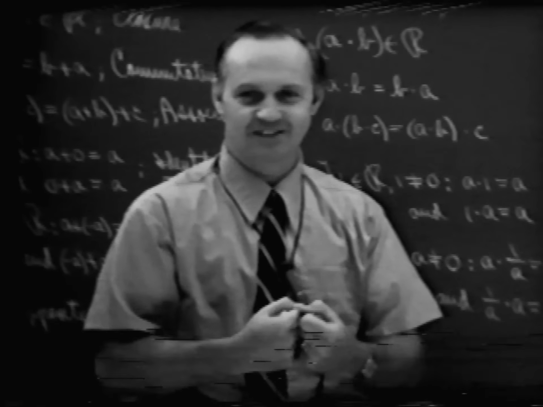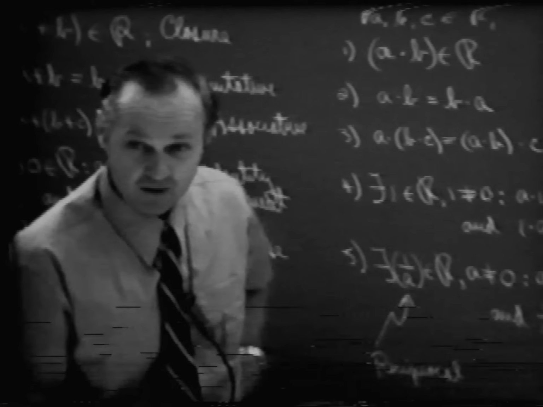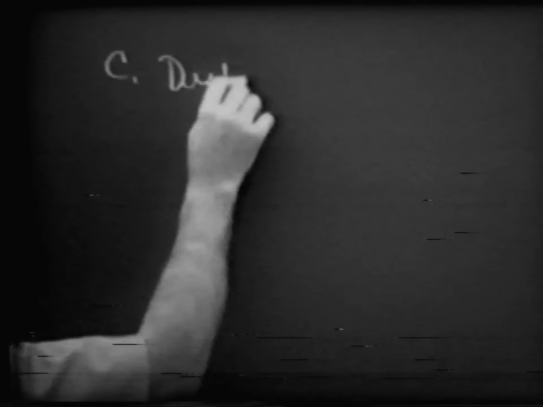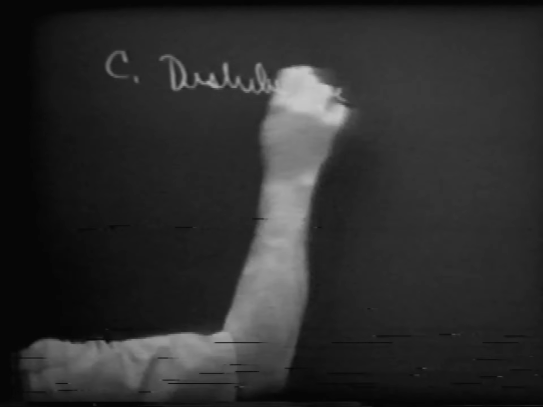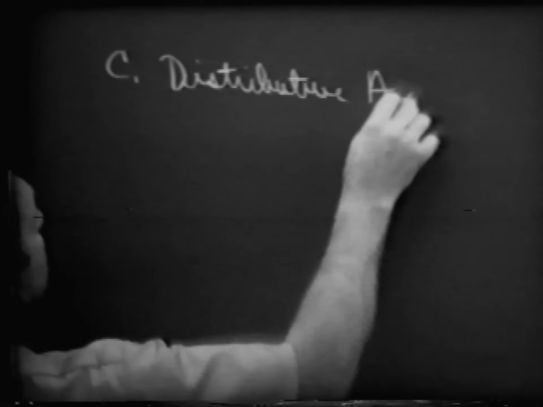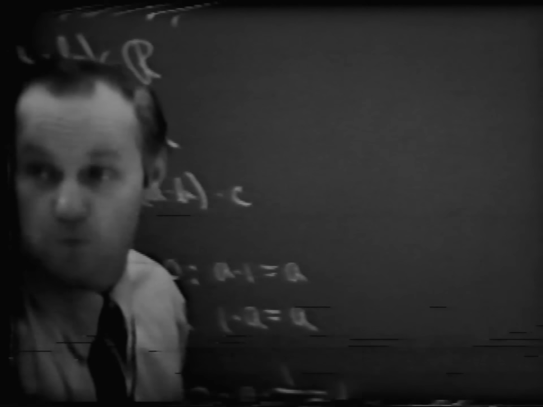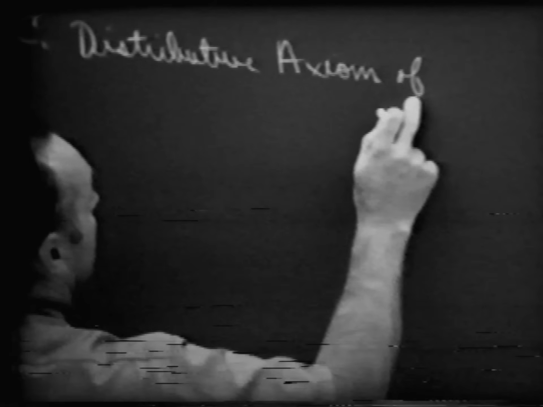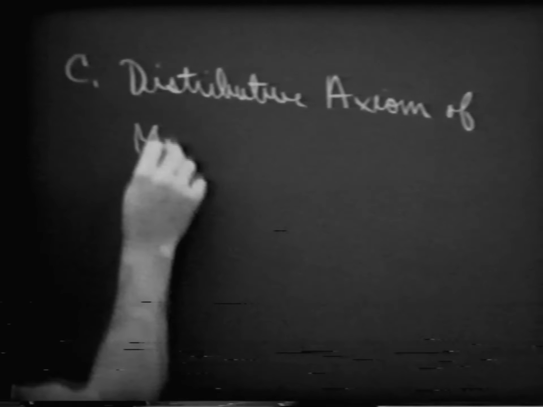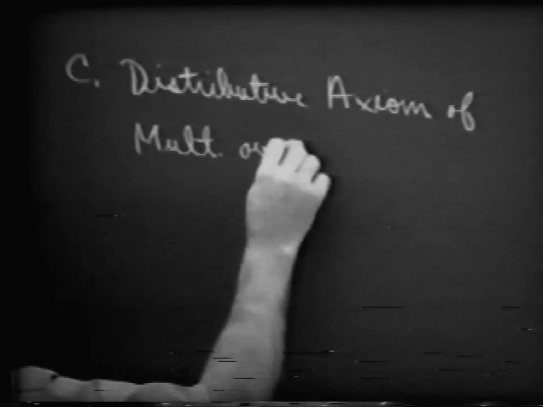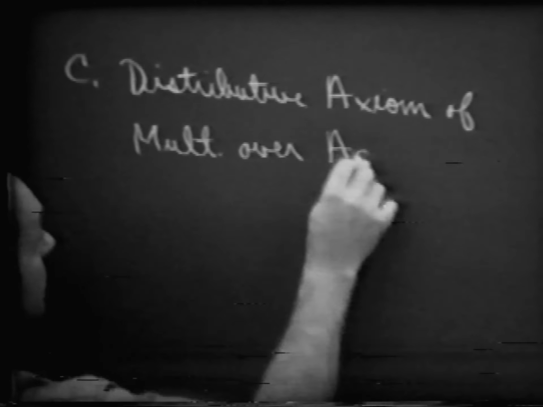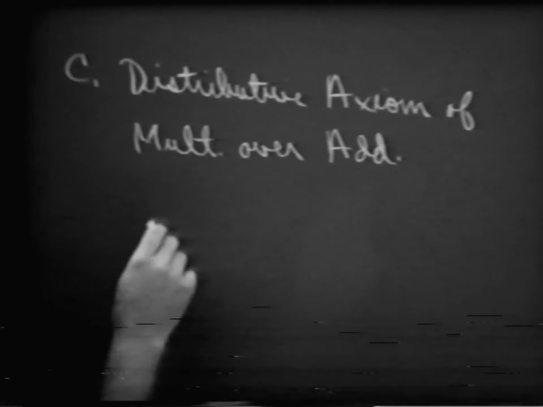And what is that axiom that you are familiar with? The distributive axiom. Okay, let's put it up here, in which we have the distributive axiom. Actually, I think we'd better say a little bit more than simply the distributive axiom. And what do we want to say? Of multiplication. And there's a word, I think, which might be descriptive here: multiplication over addition. Over addition. And let's see how that goes.